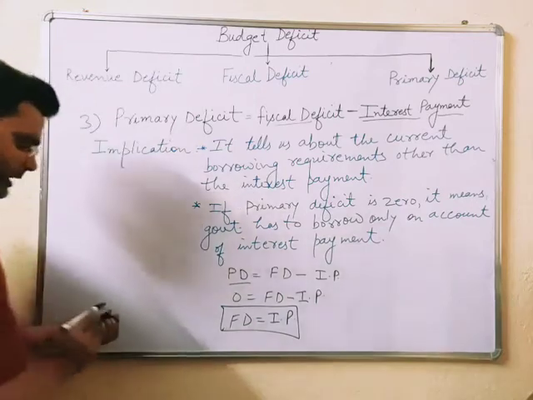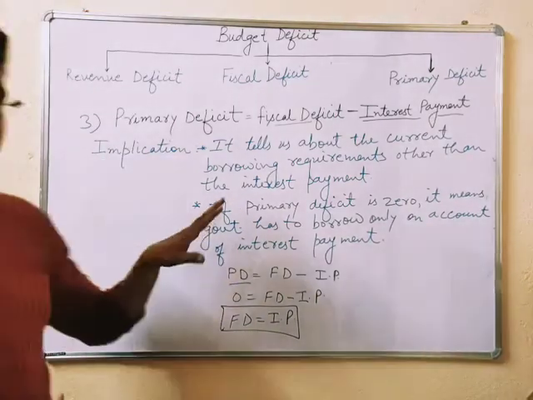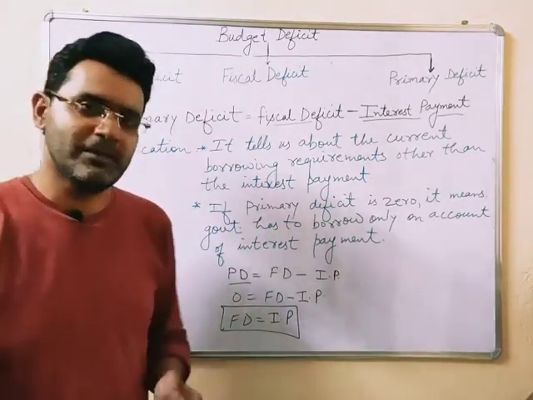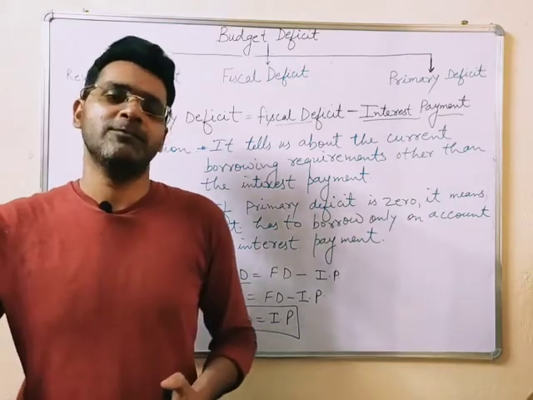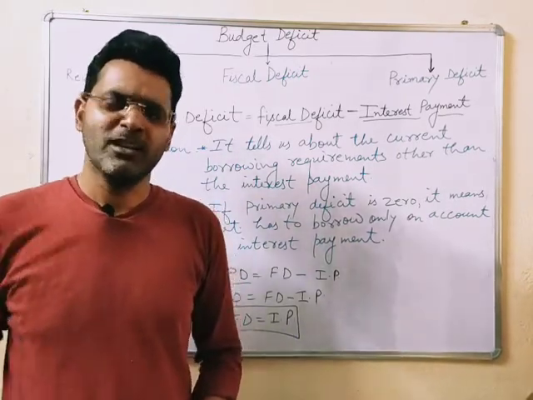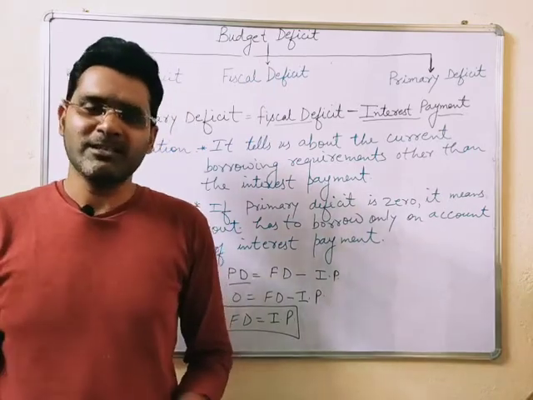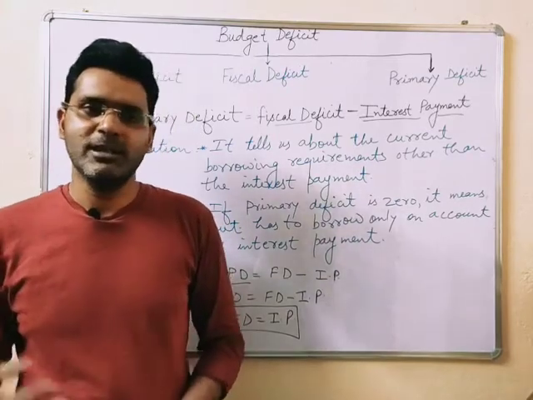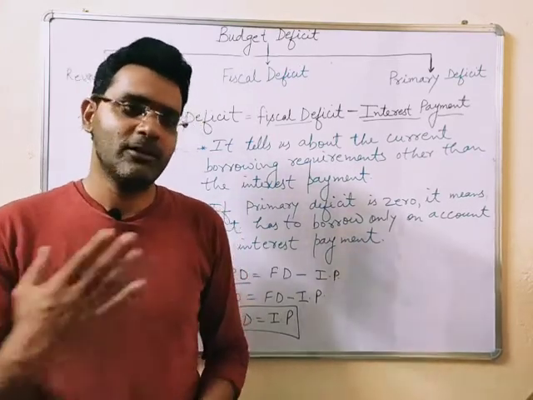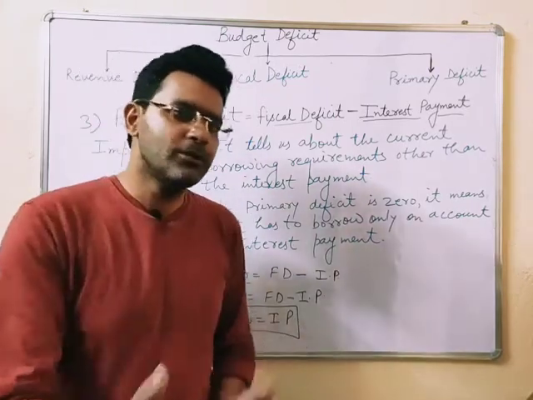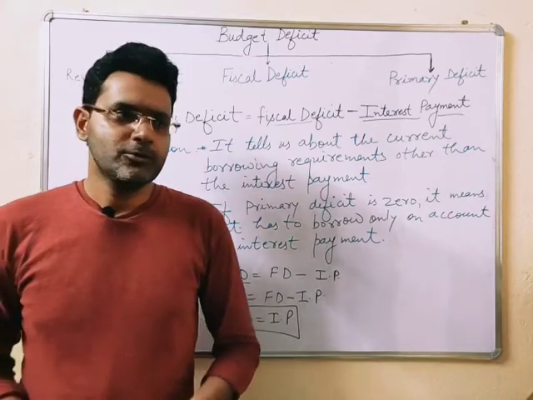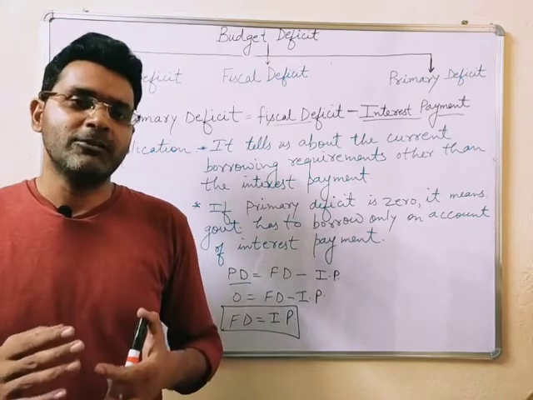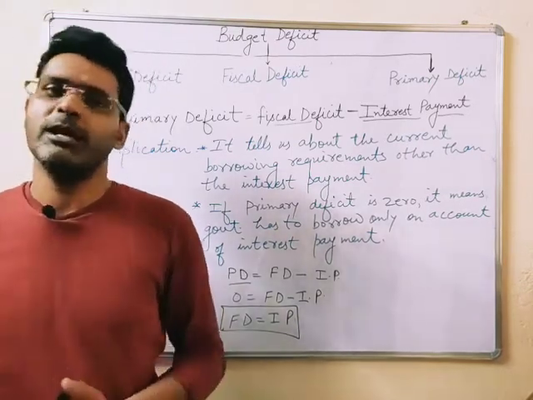So that is why, if primary deficit becomes 0, it means the government has to borrow only for the interest payments on the past borrowings, because past borrowings compel the government to pay the interest, as well as burden the government for future payments, because the loan which has been taken has to be repaid in future. So that's all for the budget deficits.